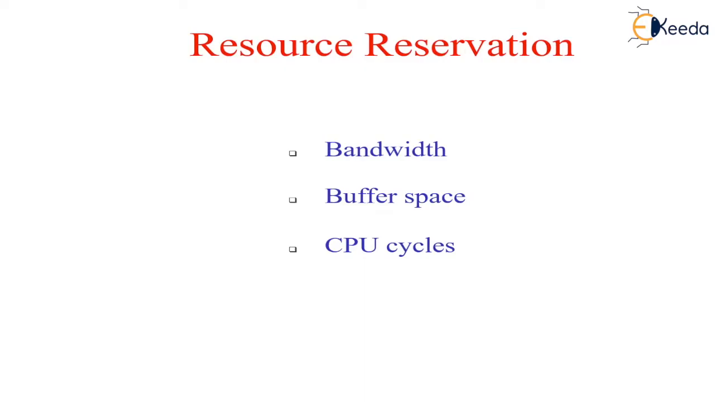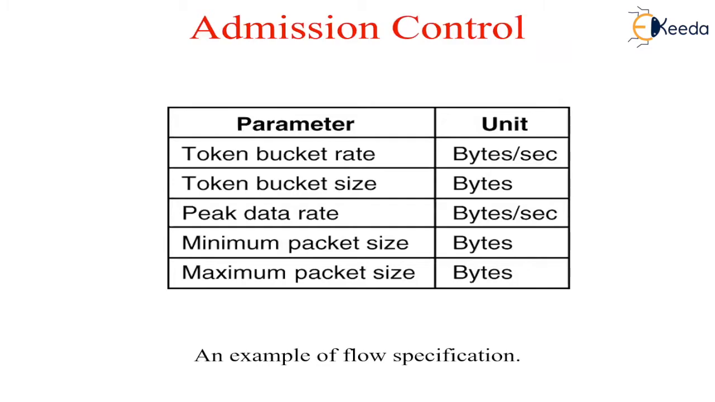As a consequence, something similar to a virtual circuit has to be set up from the source to the destination, and all the packets that belong to the flow must follow the same route. Once we have a specific route for the flow, it becomes possible to reserve resources along that route. Three kinds of resources can be reserved. Those resources are bandwidth, buffer space, and CPU cycles. The next one is admission control.